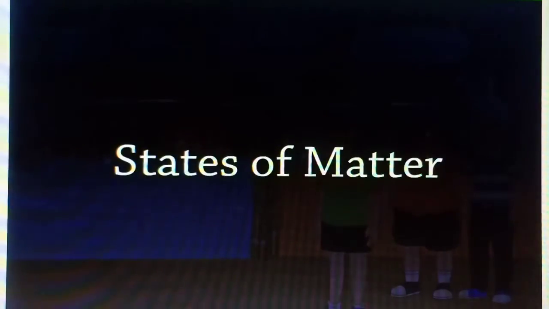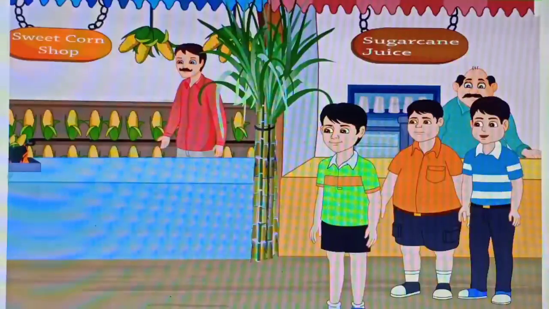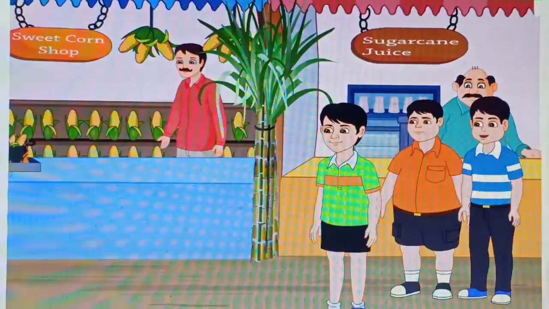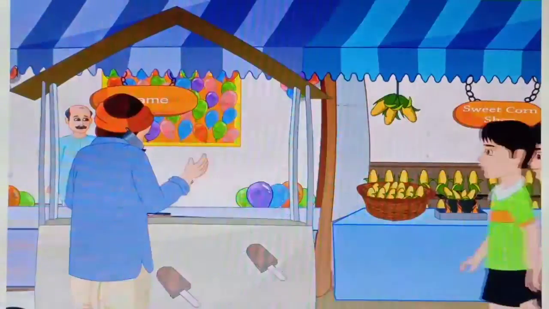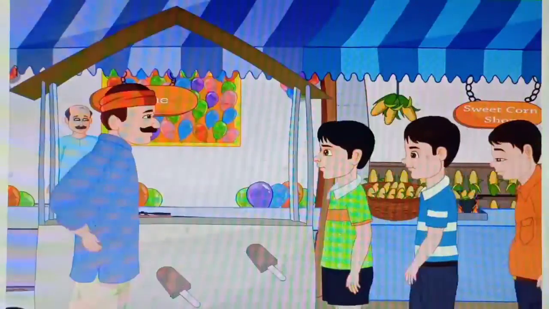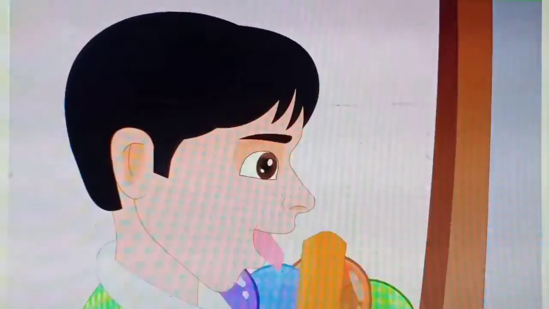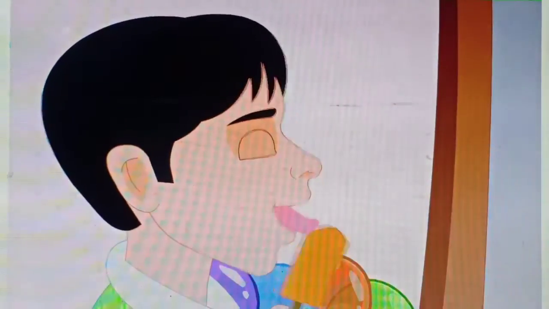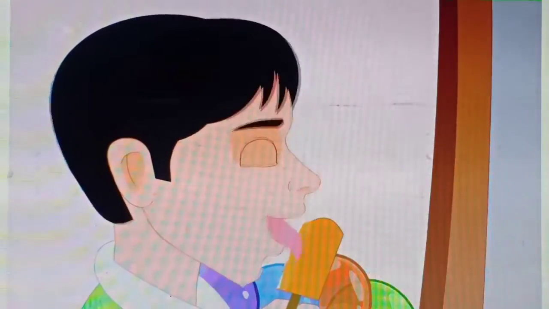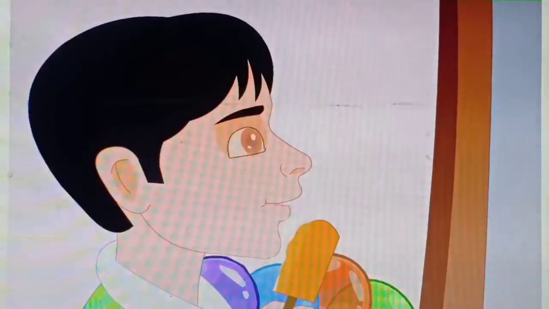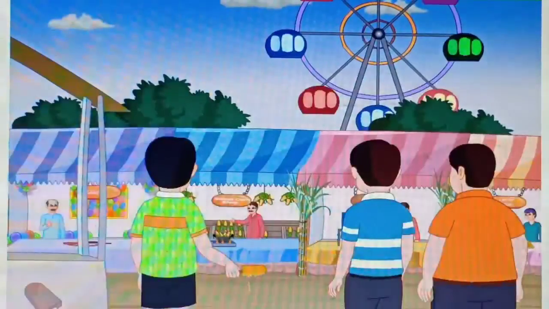States of matter. Joe does not like to have sugarcane juice, so he goes to the ice candy shop. Joe buys his favorite mango ice candy and starts having it. While having the ice candy, Joe gets fascinated looking at the giant wheel.